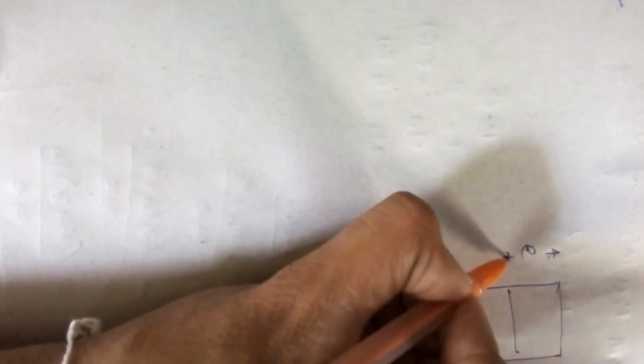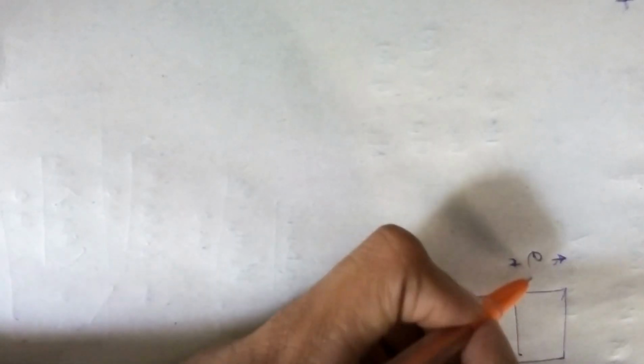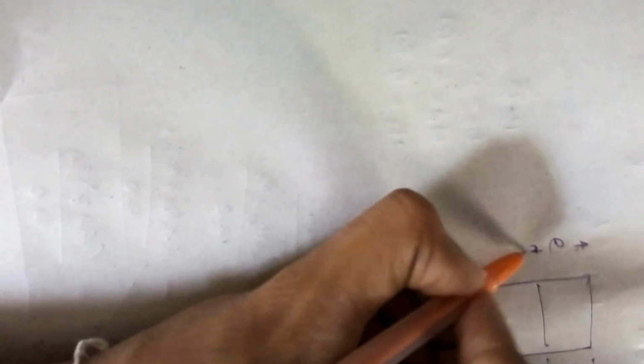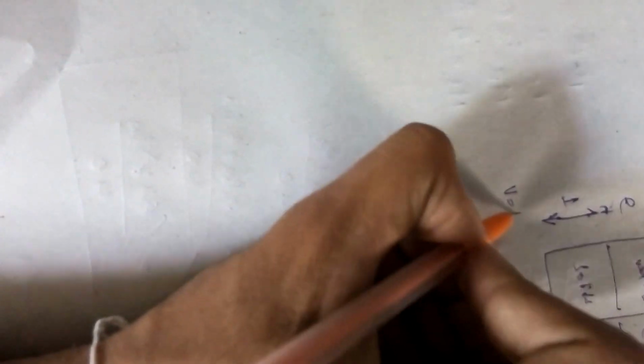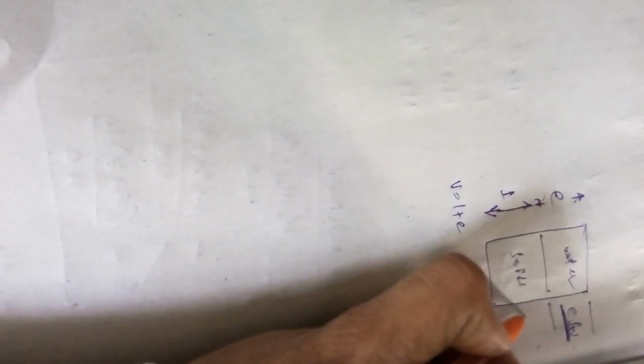Now let us go with saturated mass density. Saturated mass density is nothing but the voids are completely filled with water. So the mass of water becomes e into rho w. As we know, this is 1, this is solid, this is water, and the total volume is 1 plus e. The mass of water is e into rho w and the mass of solid is G into rho w.